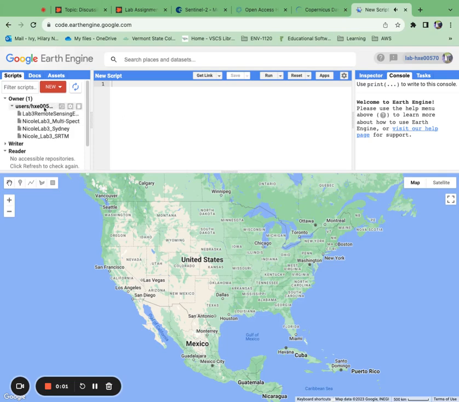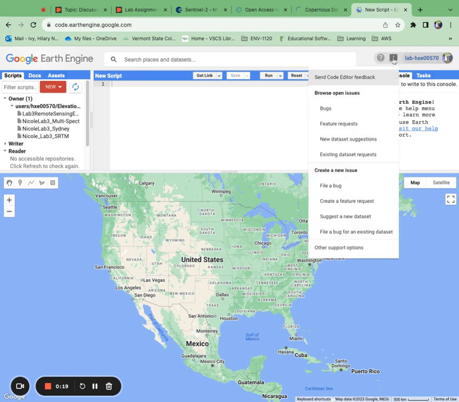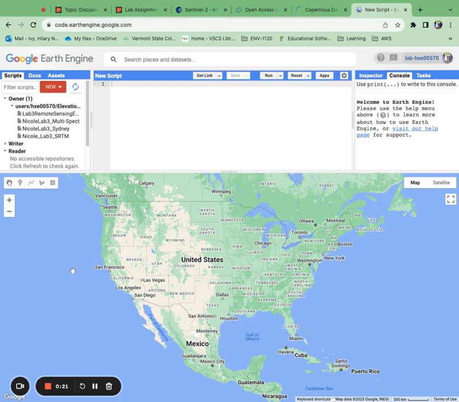Right, folks. I've already done this. As you can see, I have these labs saved here, but I'm going to record this video of me going through the entirety of the lab right now as well. Okay, so we've now gotten ourselves into the code editor.